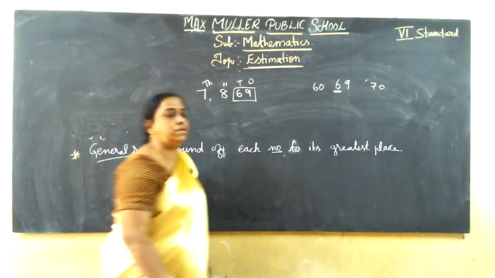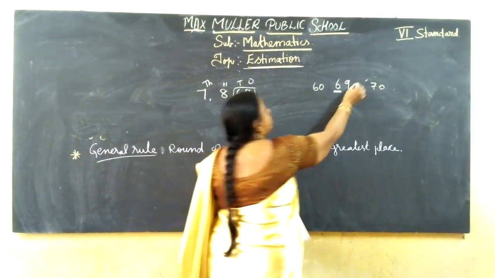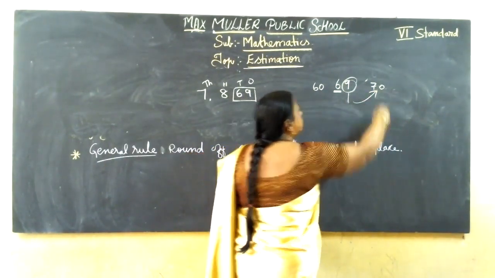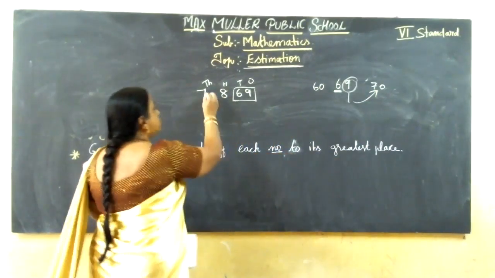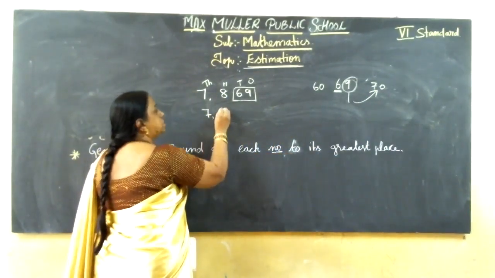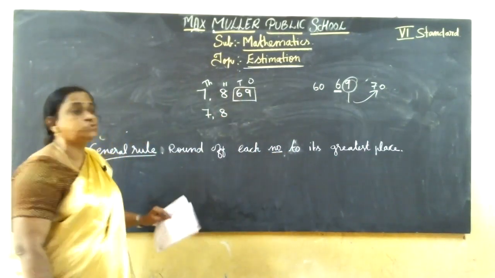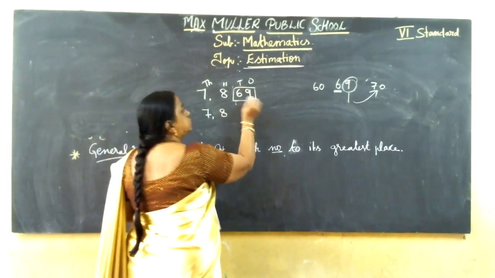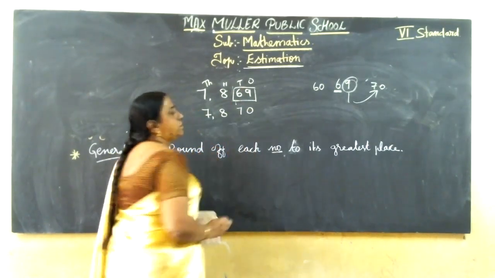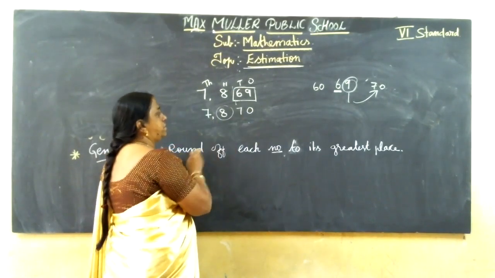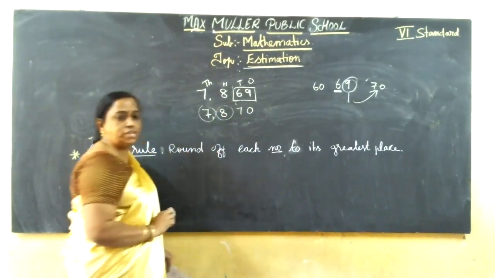So here the next number is 9. 9 is greater than 5. So you take 70. The remaining you copy, 7,870. No need to change the rest, because in the question they ask only tens place. So you change only tens place. Got it? If they ask hundreds place, you should change only hundreds. If thousands place, you should change all.